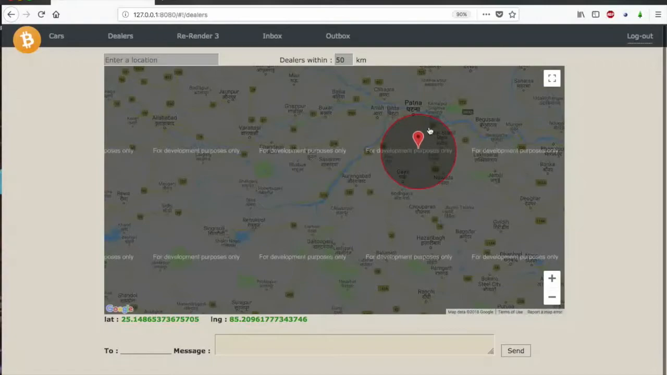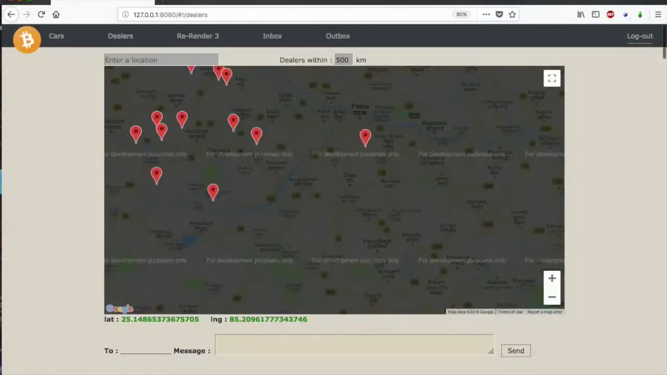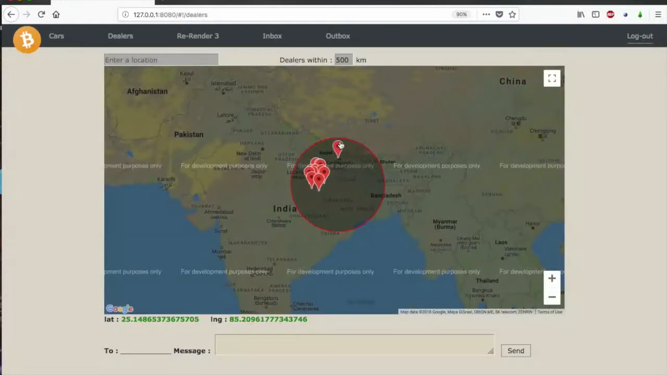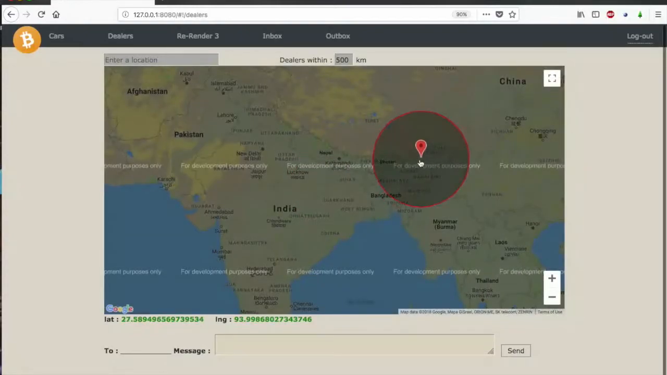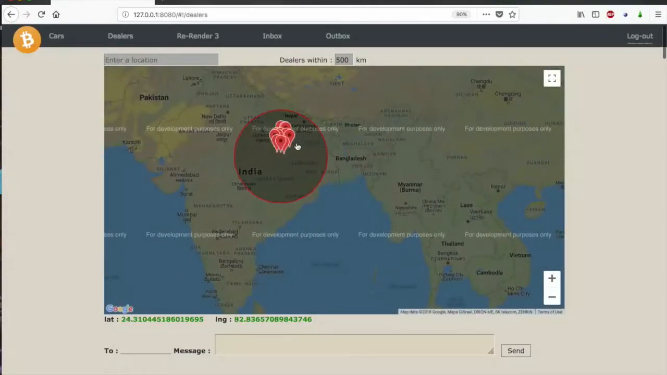So if there is no dealer in here, and I increase my area to like 500, then I would be able to see all the dealers. So if I zoom out, here you can see all the dealers. Now if I drag to this, this is pretty handy to do.